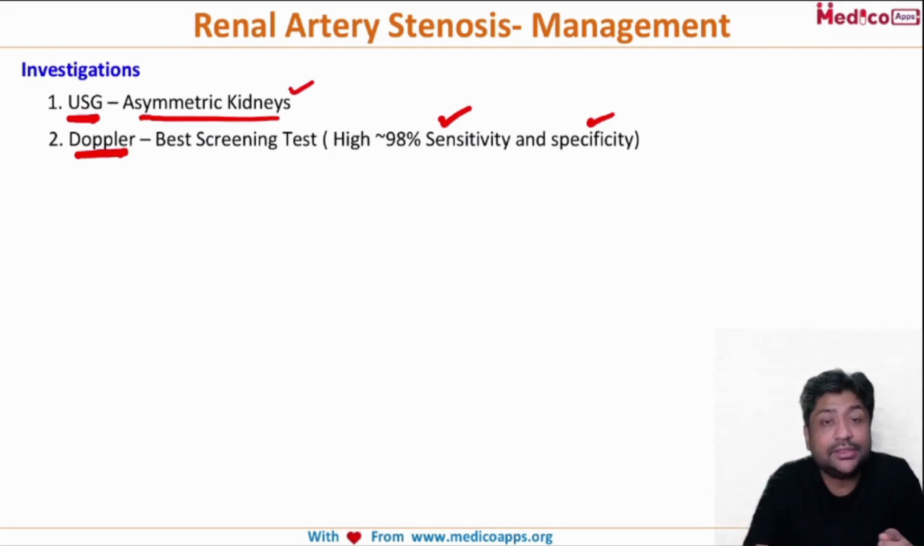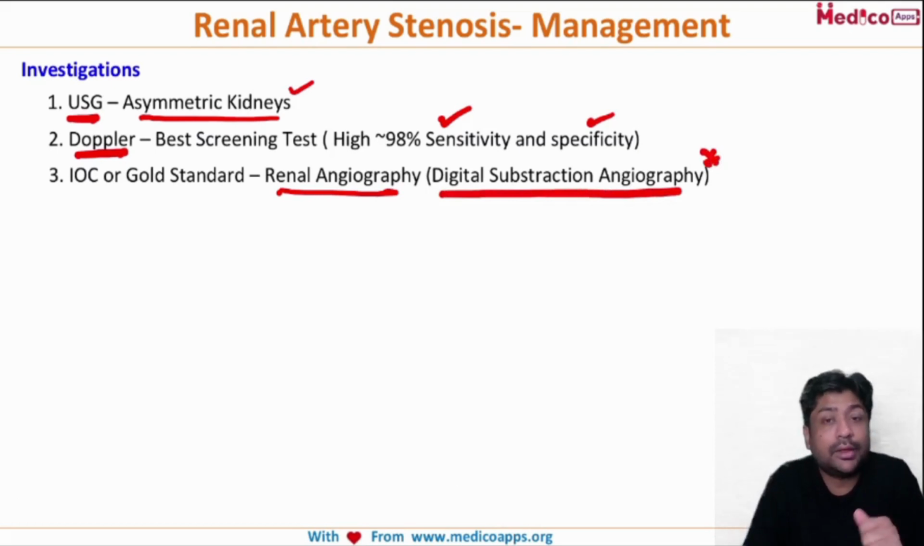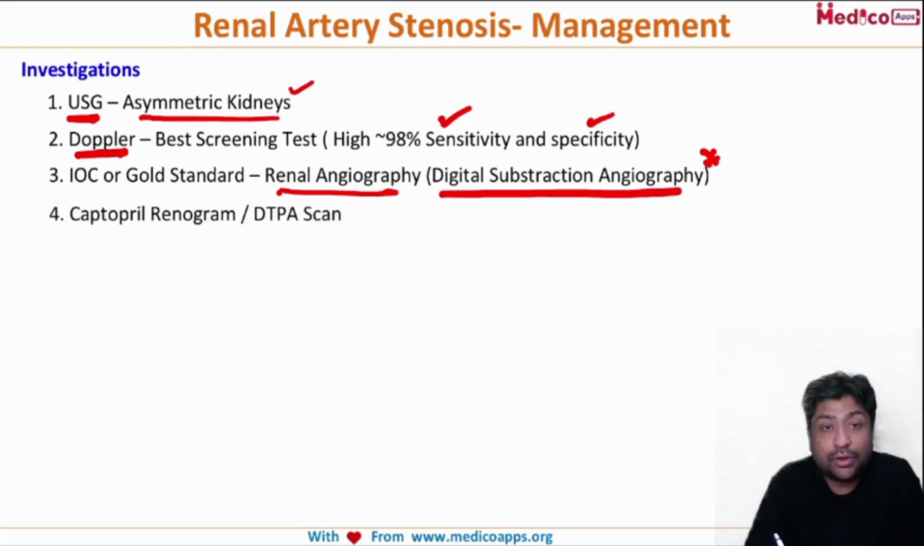Because it's an arterial disease, renal angiography will be the gold standard or investigation of choice. Especially the digital subtraction angiography is the gold standard for diagnosing this condition. Then another very important investigation is the DTPA scan, especially a renogram before and after giving an ACE inhibitor like captopril. That is also called a captopril renogram or DTPA scan.